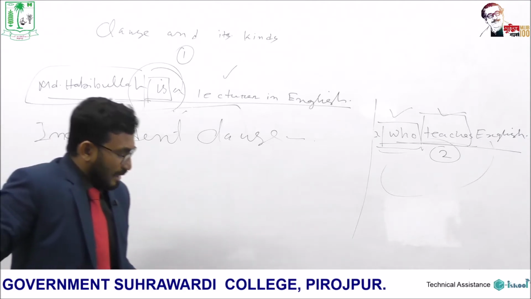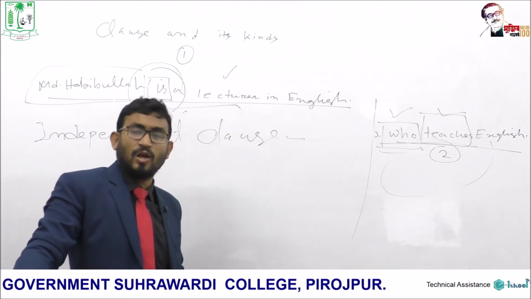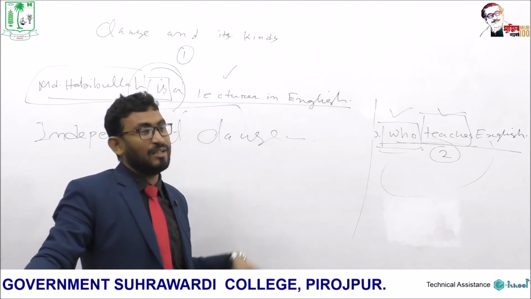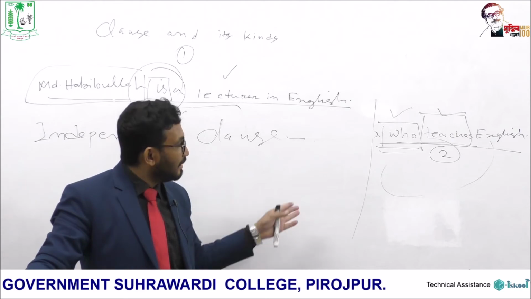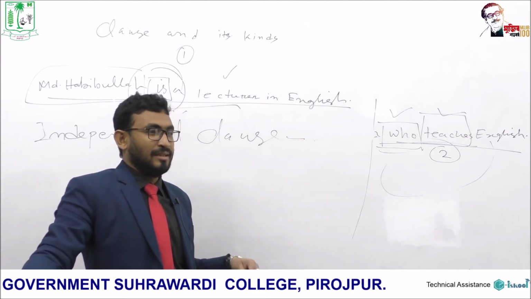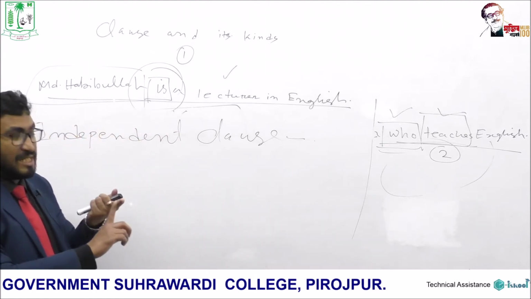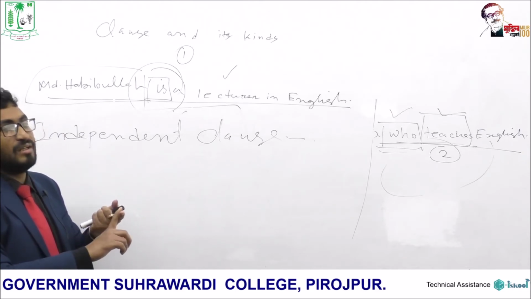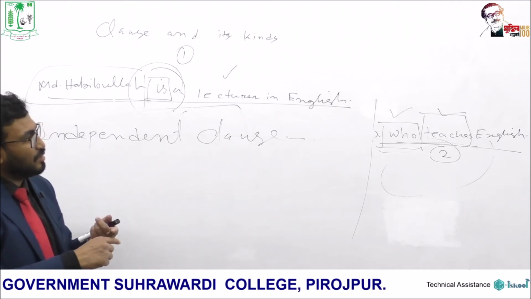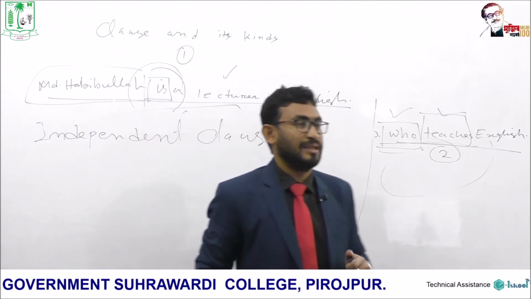In the same way, we have got dependent clause. This very dependent clause has another name, that is subordinate clause. If independent clause can be called a principal clause, similarly the dependent clause can be called a subordinate clause. And so we have got principal clause, independent clause or main clause are the same. Again, subordinate clause and the dependent clause are the same thing.